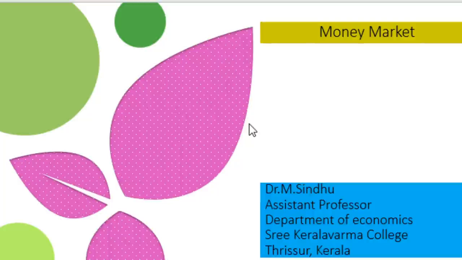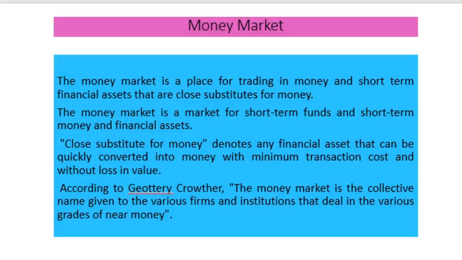In this class, we'll discuss the features, components, and functions of the money market. We know that in any economy there exist two types of market. One is the money market, the other one is the capital market. The money market is a market for short-term dealings, and the capital market deals with long-term transactions.